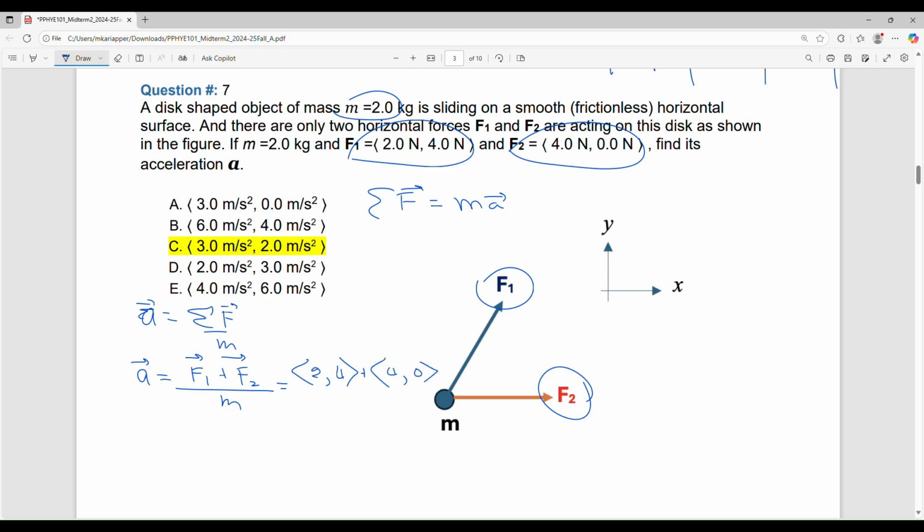You use this angle bracket, so the first value is the x value, the second value is the y value. Divide by 2. Now you treat it like any addition, but the only complication is you add the x's separately and the y's separately. It's a plus here, not a minus. So 2 plus 4 is 6, and 4 plus 0 is 4.